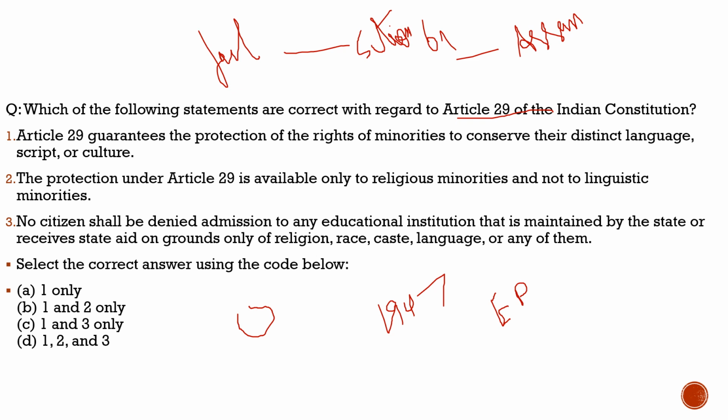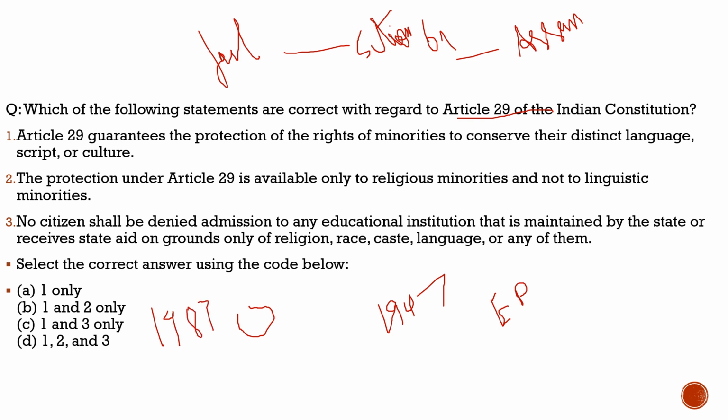When there was huge migration from East Pakistan and people started entering these states, it diluted their culture and their language, and culture was the major issue. It did not go well with the people living there, and because of that the Assam movement started in 1979, and finally in 1985 the Assam Accord was signed.